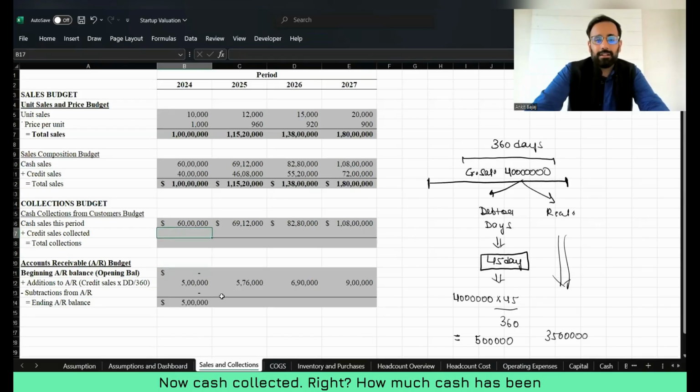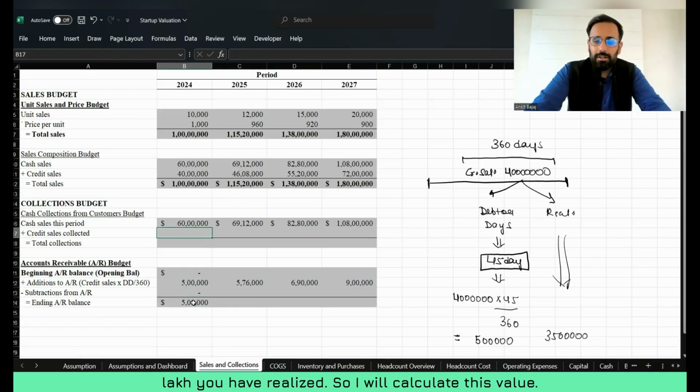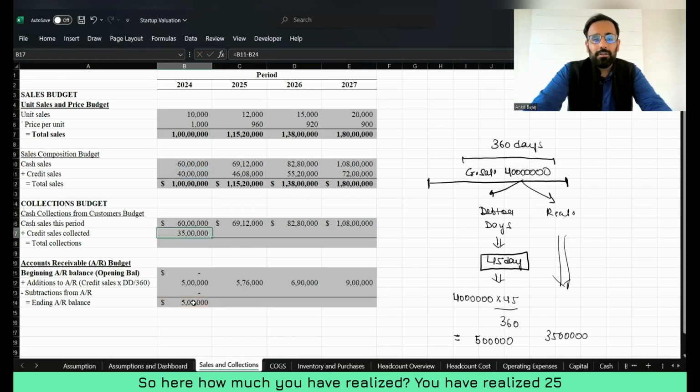Now, cash collected, right? How much cash has been collected? The credit sales is of 40 lakh. Now, account receivable balance is 5 lakh. It means out of 40 lakh, you have not realized 5 lakh, but remaining 35 lakh you have realized. So I will calculate this value. The simple answer is going to be 40 lakh minus 5 lakh. Here, how much you have realized? You have realized 35 lakh.